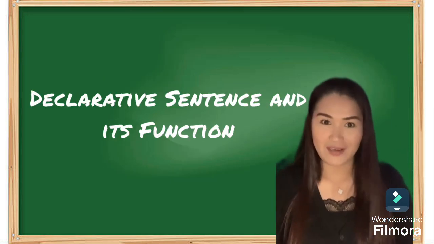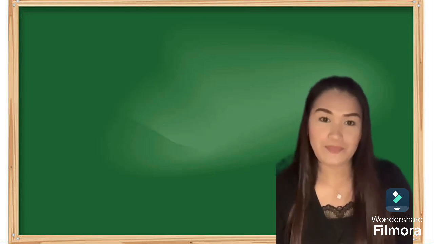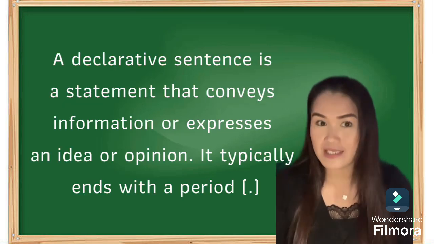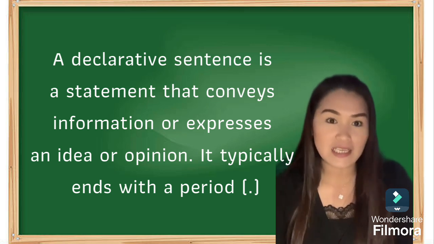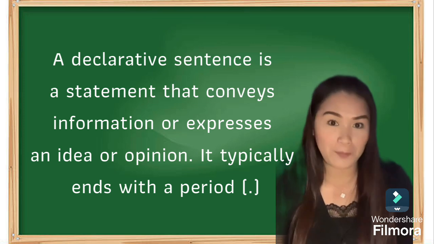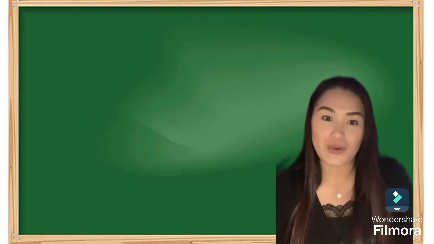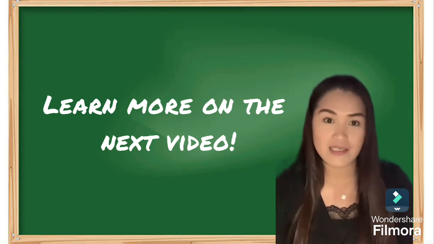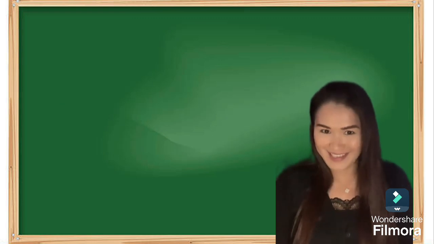Hi again, everyone. Now let's talk about declarative sentence and its function. So what is a declarative sentence? Well, a declarative sentence is a statement that conveys information or expresses an idea or opinion. And it typically ends with a period. Simple, right? But for you to be able to grasp even more about the meaning and the function of declarative sentence, Mrs. Raisa will present a few examples of declarative sentences.